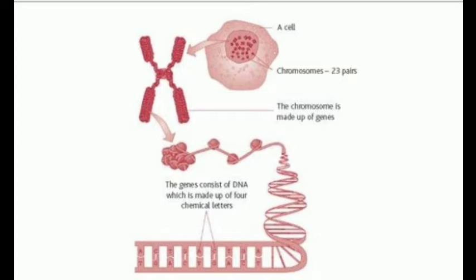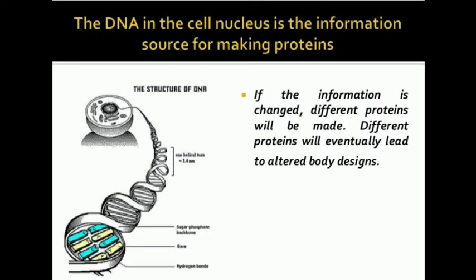See, what is DNA? DNA is the source of information for making protein. If the information given by DNA is changed, then different types of protein will be formed, which leads to a change in the body design. Just now I was talking about variations, so it may be any type of variation.